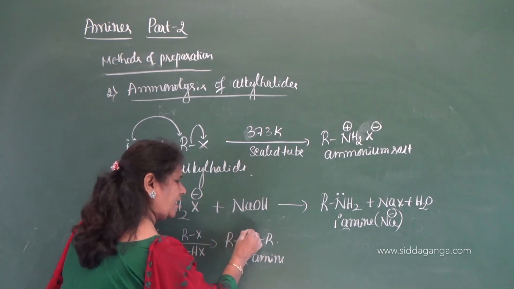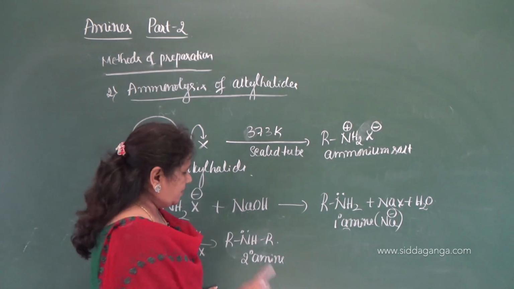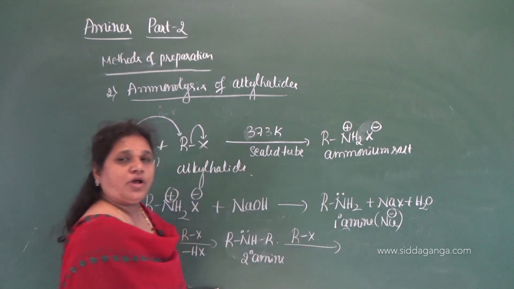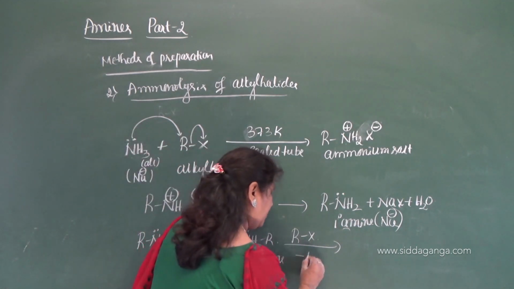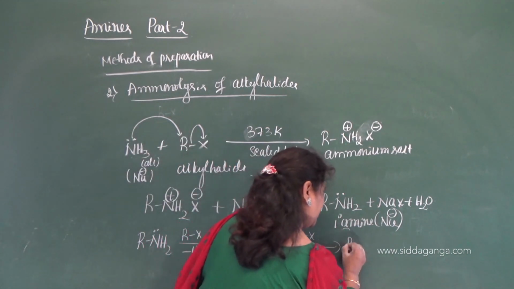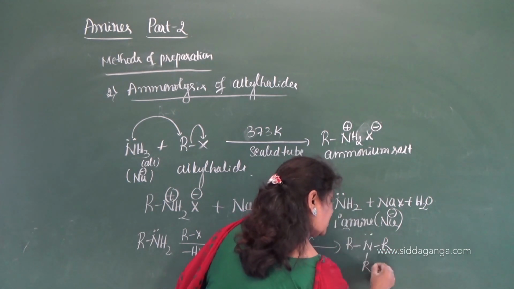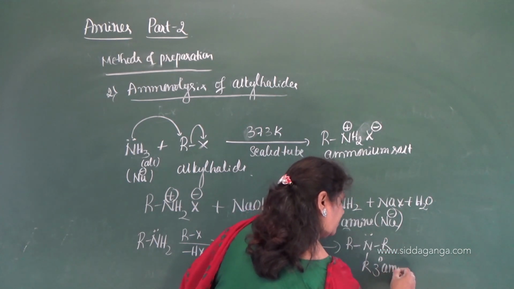And again it acts as a nucleophile due to the presence of lone pair of electrons. Again it reacts with one more alkyl halide. With the elimination of HX, you will get RNRR. So this is nothing but tertiary amine.